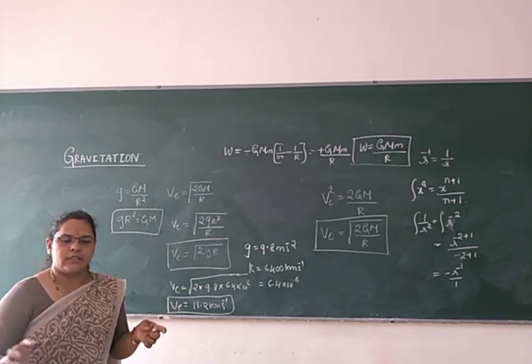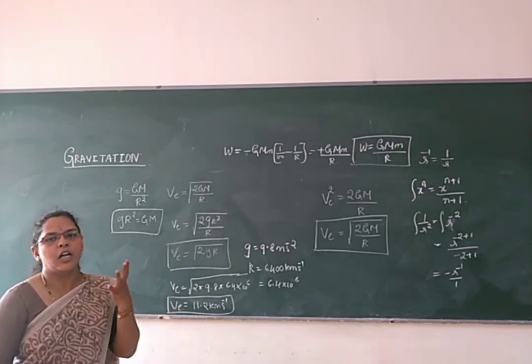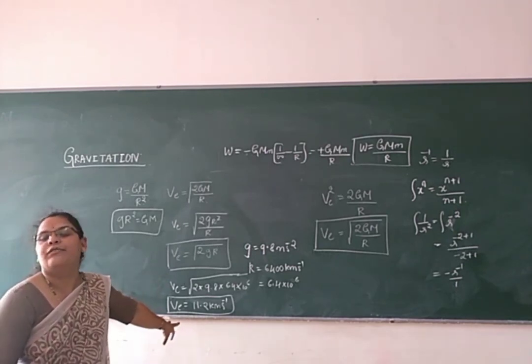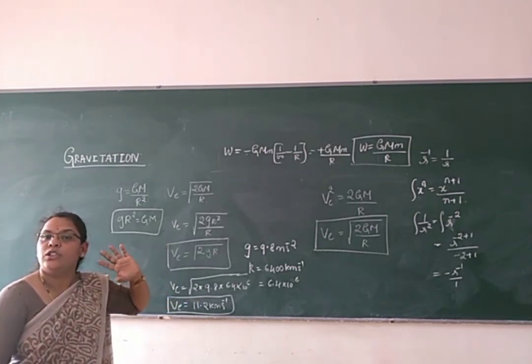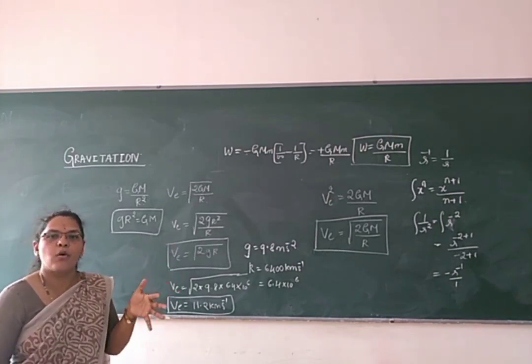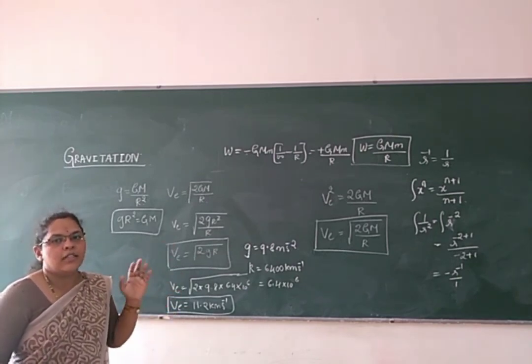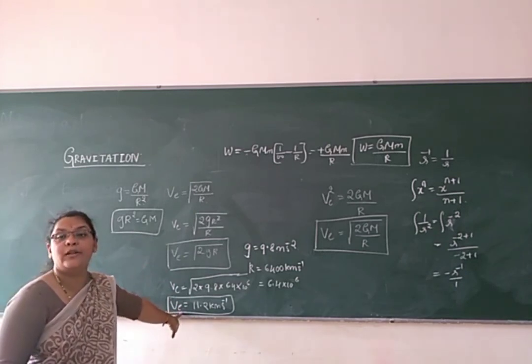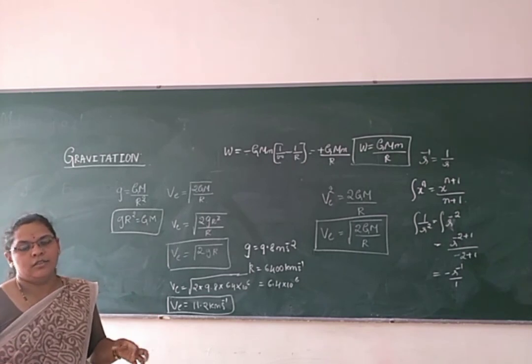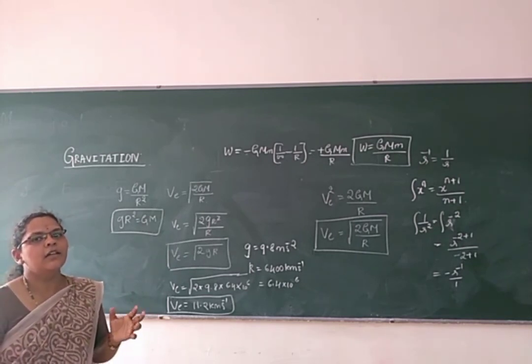Earth has an atmosphere just because of this escape velocity. They are bonded with the earth, so we experience the earth atmosphere.